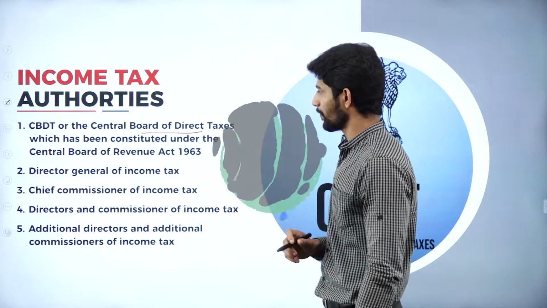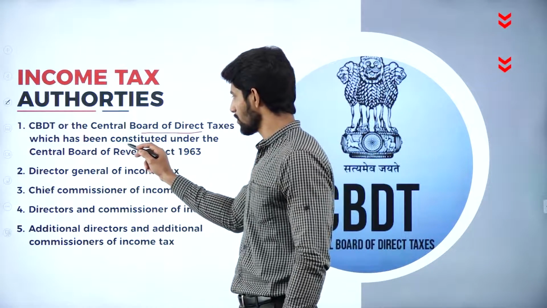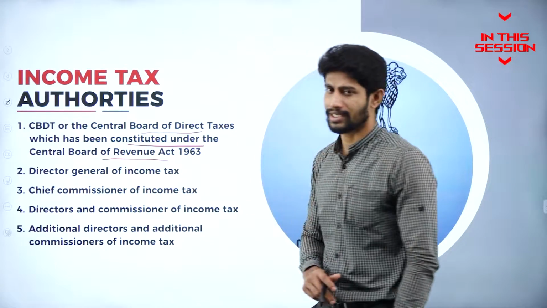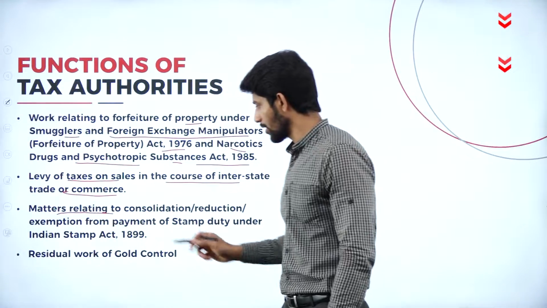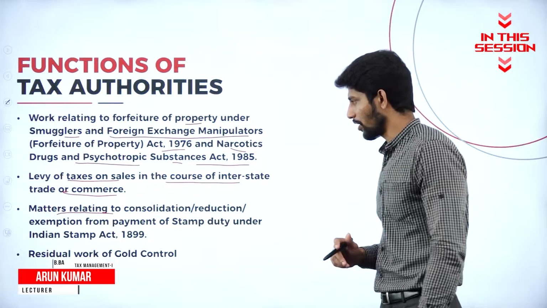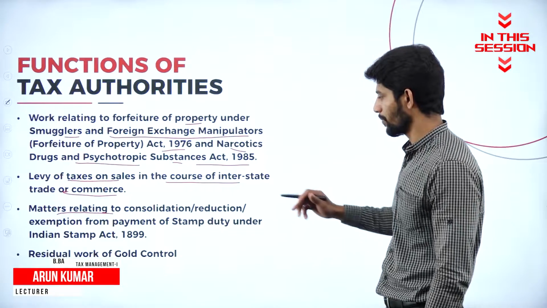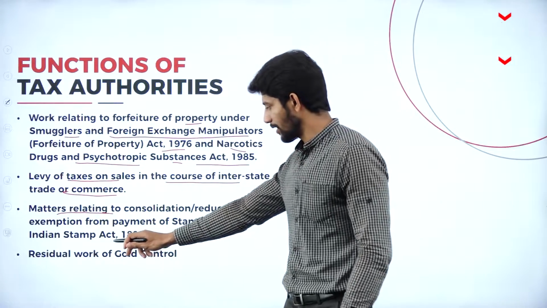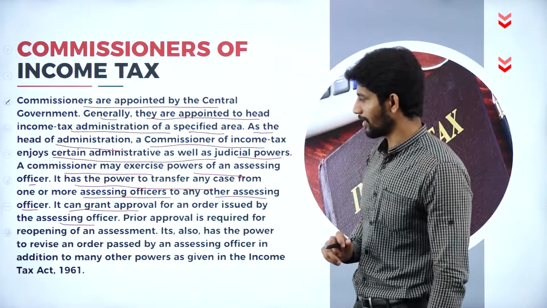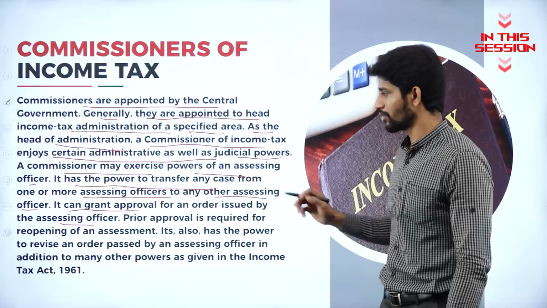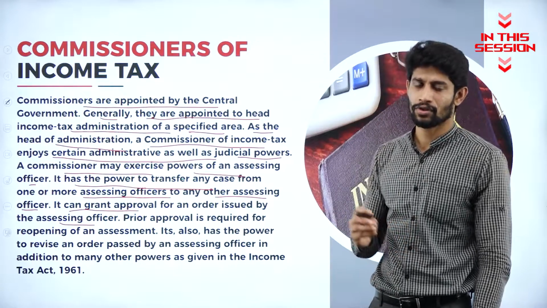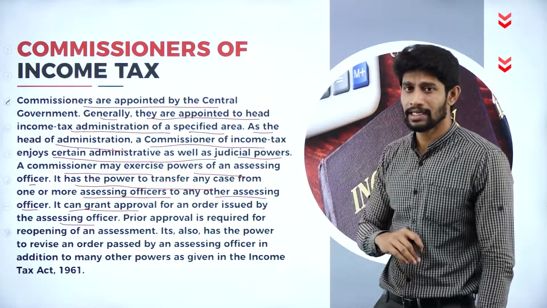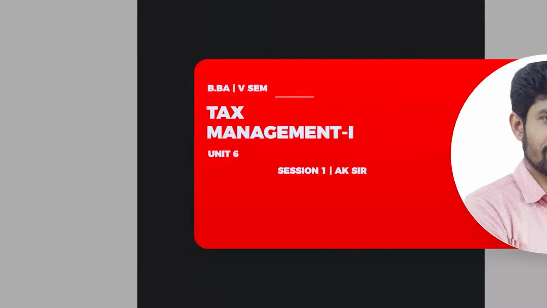So Central Board of Direct Taxes, which has been constituted under the Central Board of Revenue Act 1963. Matters relating to consolidation or reduction, exemption from payment of stamp duty under Indian Stamp Act 1899. The Commissioner can grant the approval for the order issued by the assessing officer. So we will be having the authority of approval. The Commissioner will be having the authority of approval.